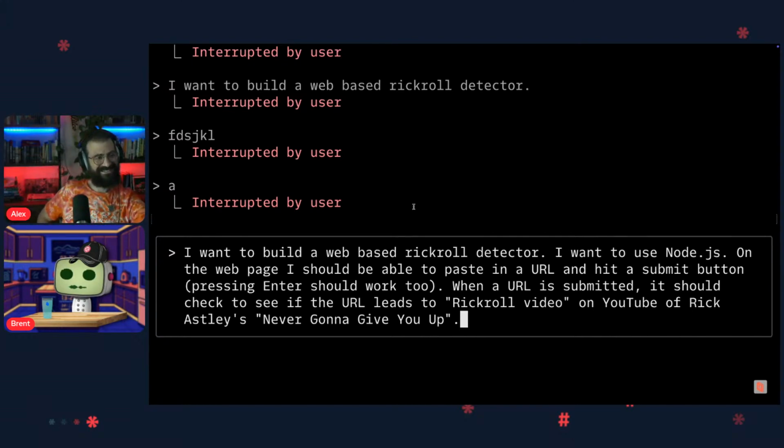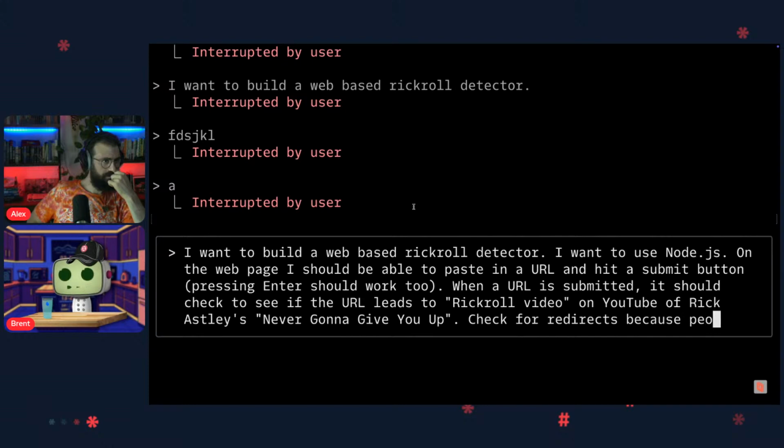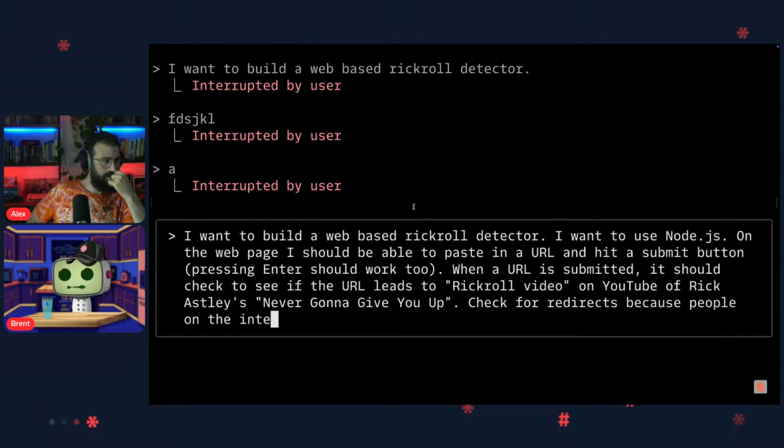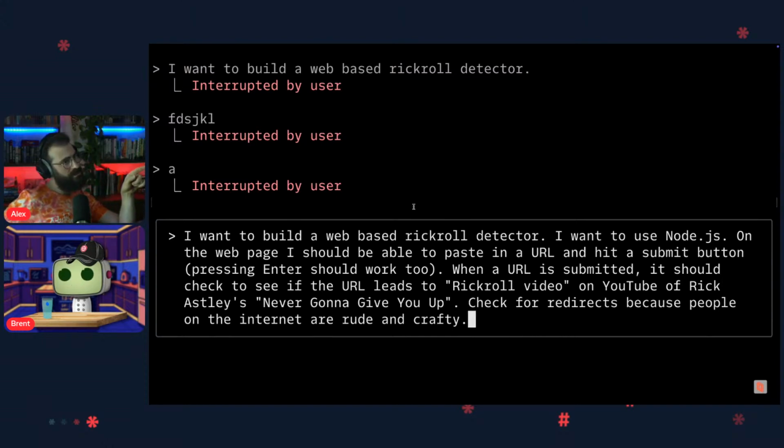It'll be interesting. Should we say, check for redirects, because people on the internet are rude and crafty. Let's go, and then let's say if it does point to the video, share a Rickroll GIF. Otherwise, say that it is safe.